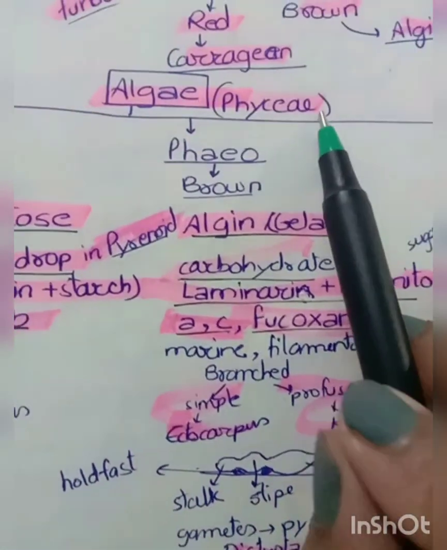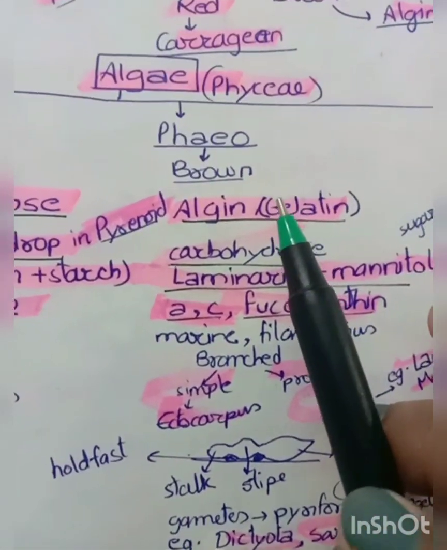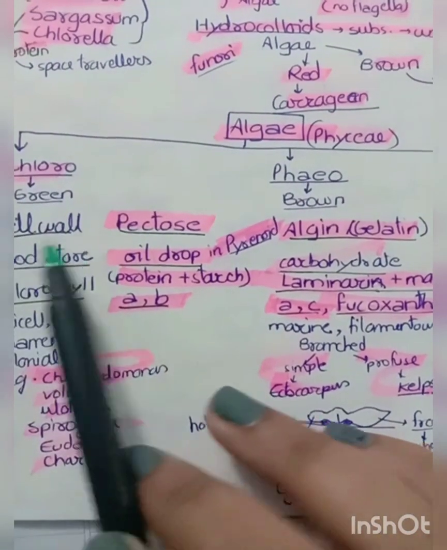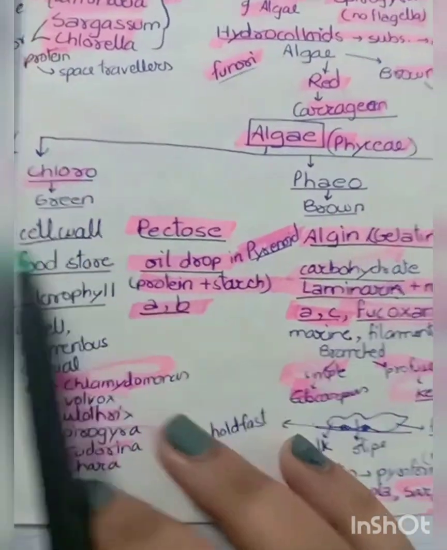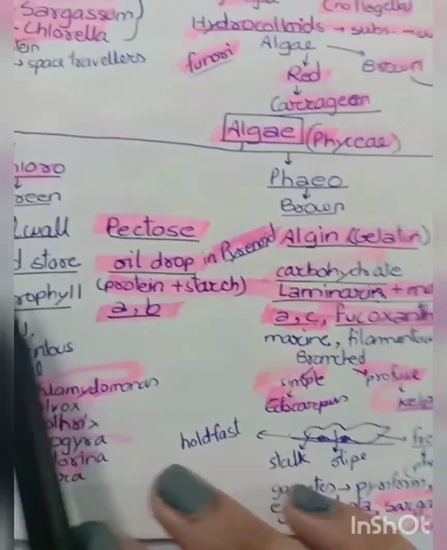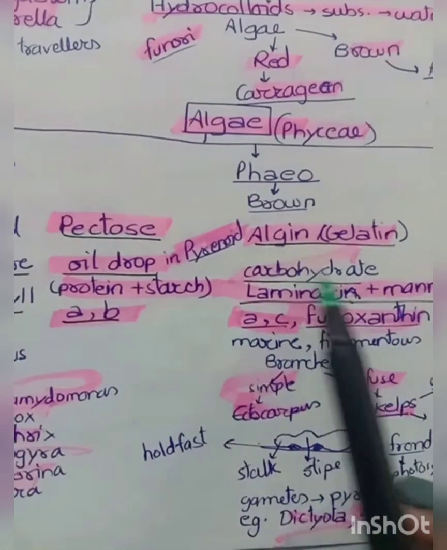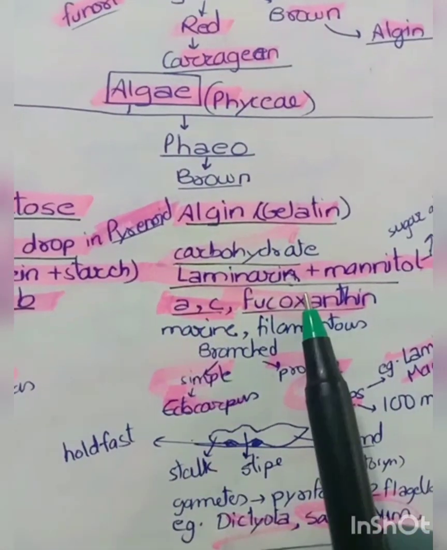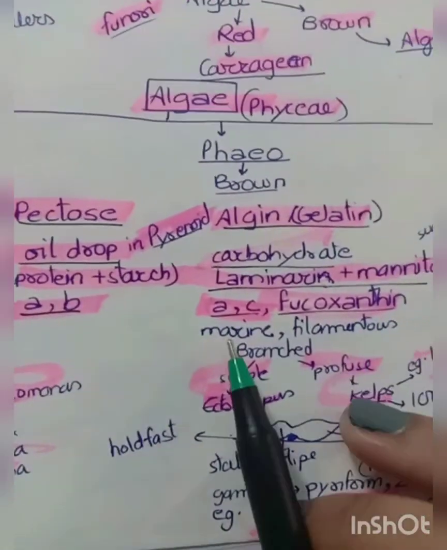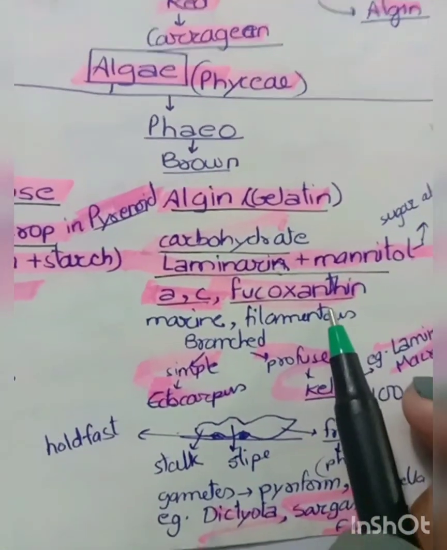Now the next is Phaeophyceae, that is known as the brown algae. Its cell wall is made up of algin, that is a kind of gelatin, and it stores food in the form of carbohydrates, that is laminarin and mannitol. It has chlorophyll A, chlorophyll C, and fucoxanthin.